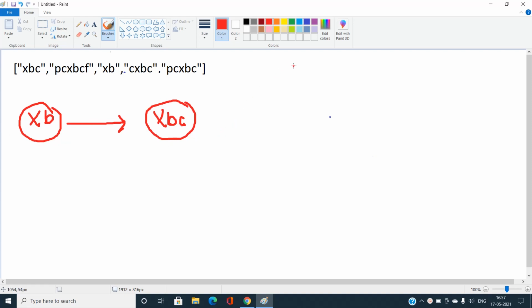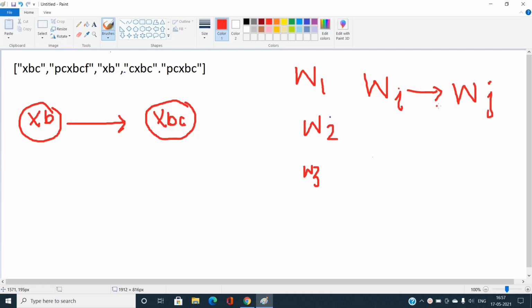In general, if W1 is one of the strings, W2 is another, W3 is another, and so on up to Wn, there is a directed edge from Wi to Wj if and only if Wi is a predecessor of Wj.